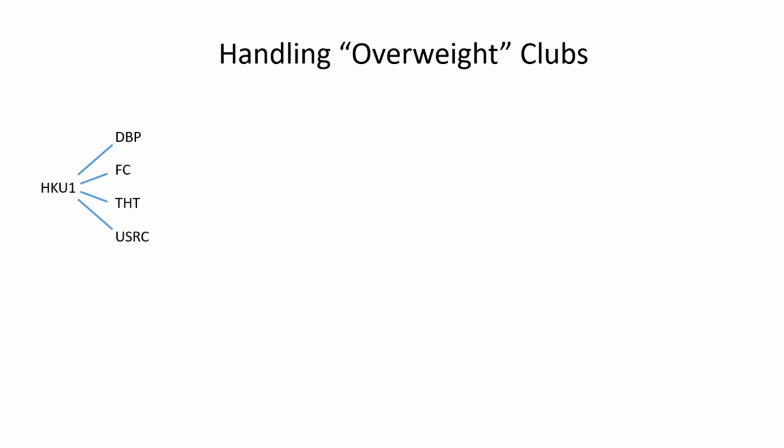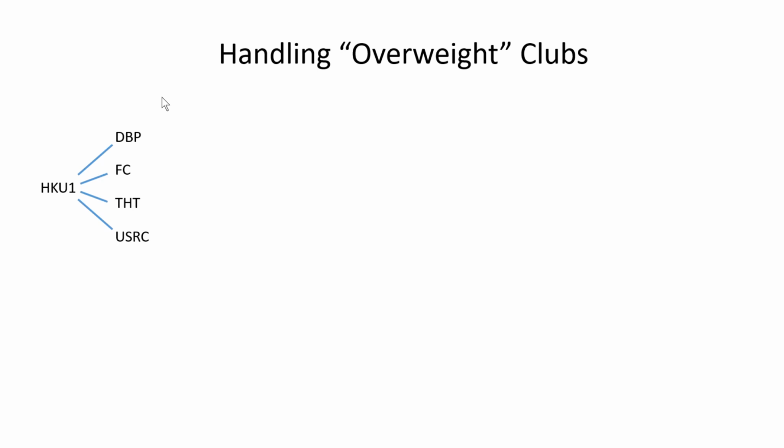Hello, this is a quick explanation of overweight teams and how we handle them in scheduling. Now, at the moment, if we look at this example, there is no overweight problem. Everybody can play everybody once. This is assuming that we're playing 4 matches per team, which is fairly standard in most festivals. Not for the football club and not under 11 typically, but it is for other age groups and other festivals.